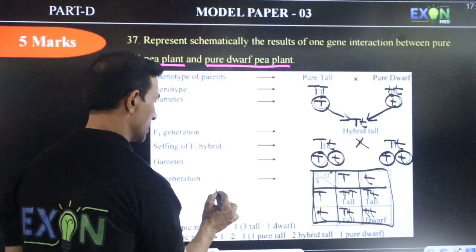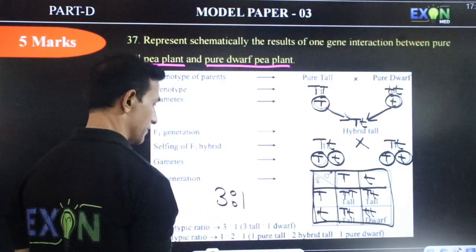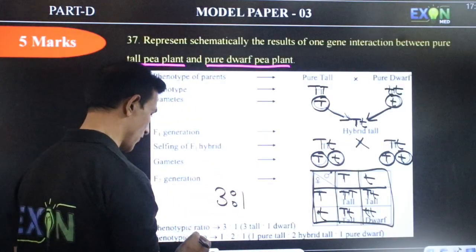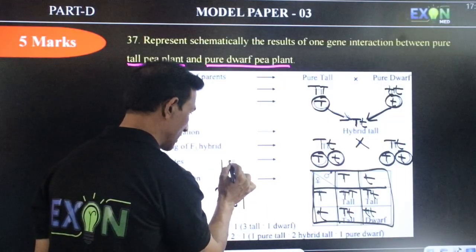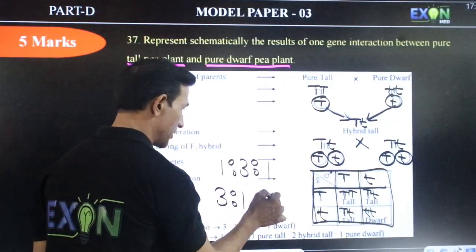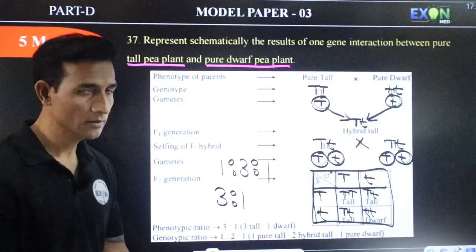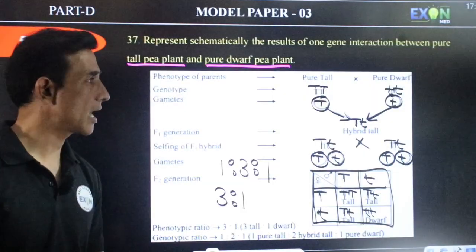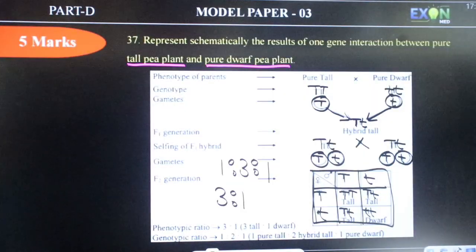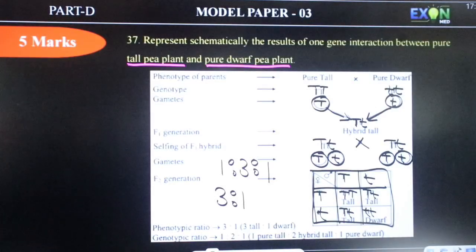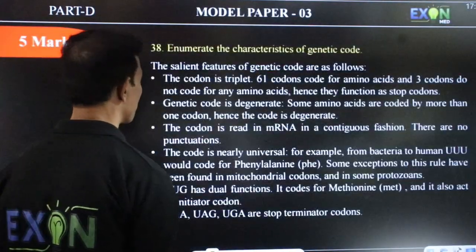So the phenotypic ratio is 3:1, 3 are tall, 1 is dwarf. Genotypic ratio is 1:2:1. Okay, this is about the monohybrid cross. We'll go to the next question.